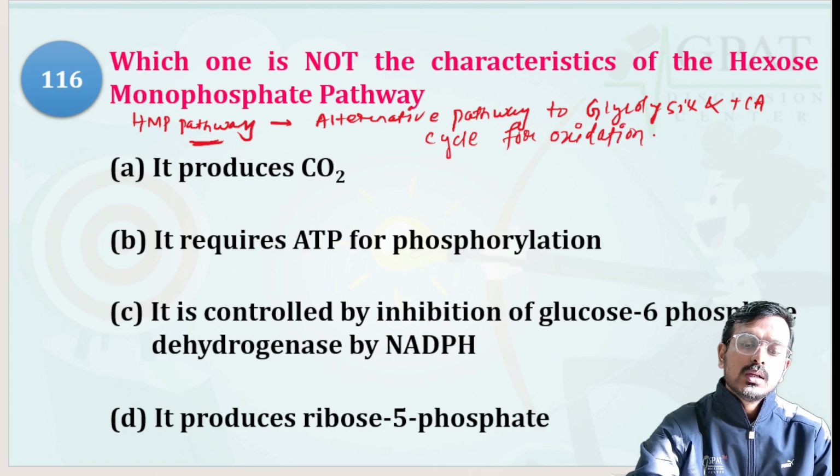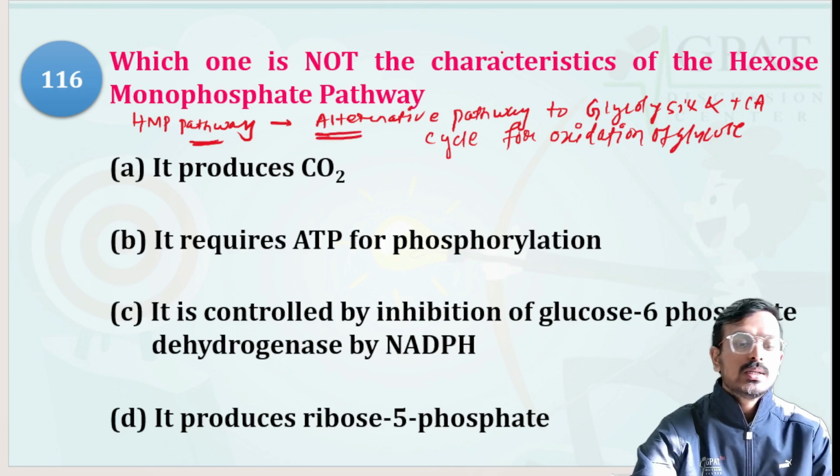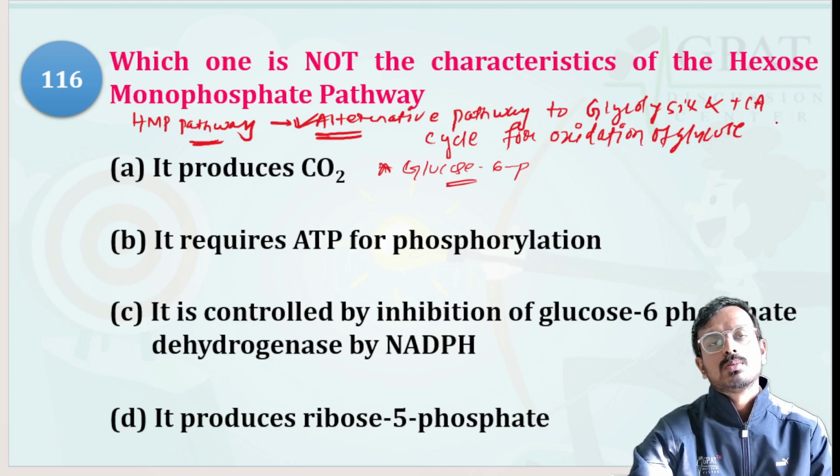A few things I want to remind you: this is an alternative pathway to glycolysis and TCA cycle, and it starts from glucose 6-phosphate. The starting material is glucose 6-phosphate.